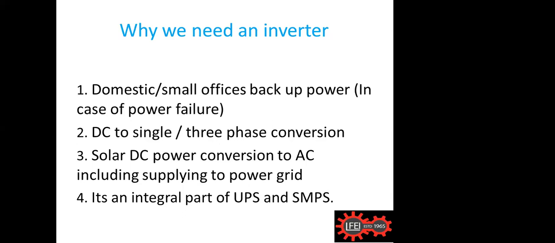So what we do is we require a backup power in case a power failure is happening, especially in domestic use or in small offices. So that is one reason why we need an inverter. With an inverter, we have a backup power with a battery. With that battery, we generate the required supply, and depending upon the requirement, we will adjust the frequency or the voltage through an inverter. That means basically it converts a domestic battery to an AC.